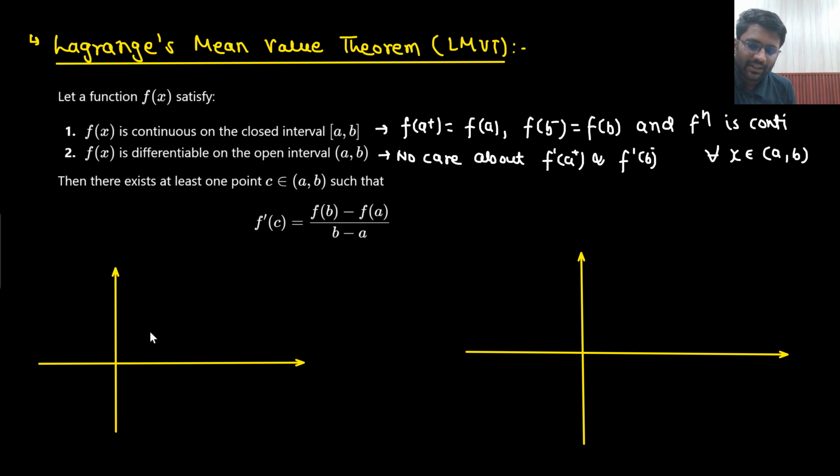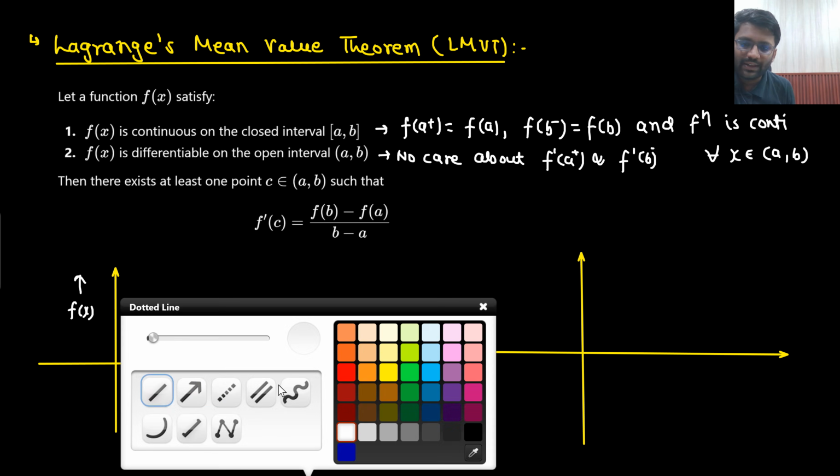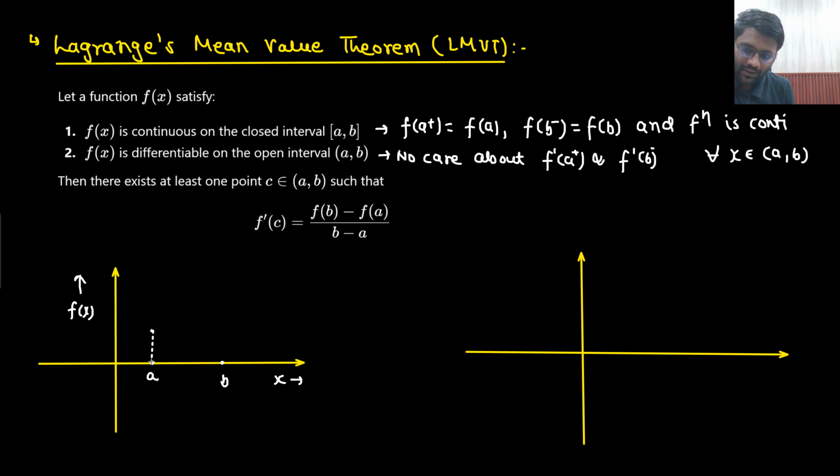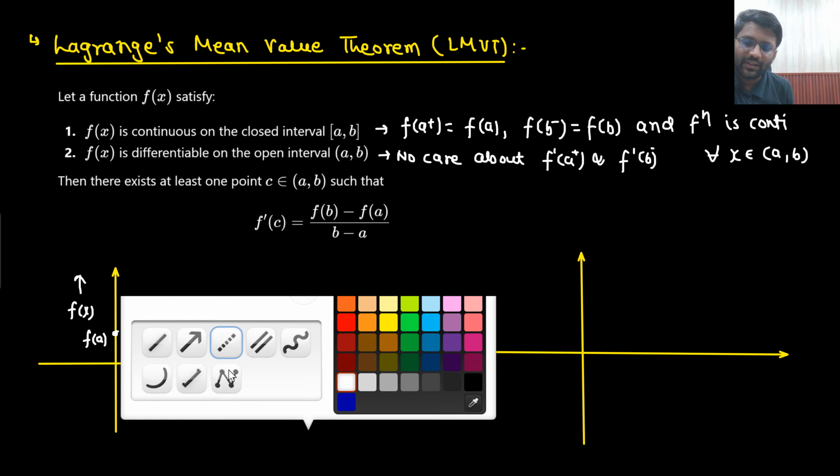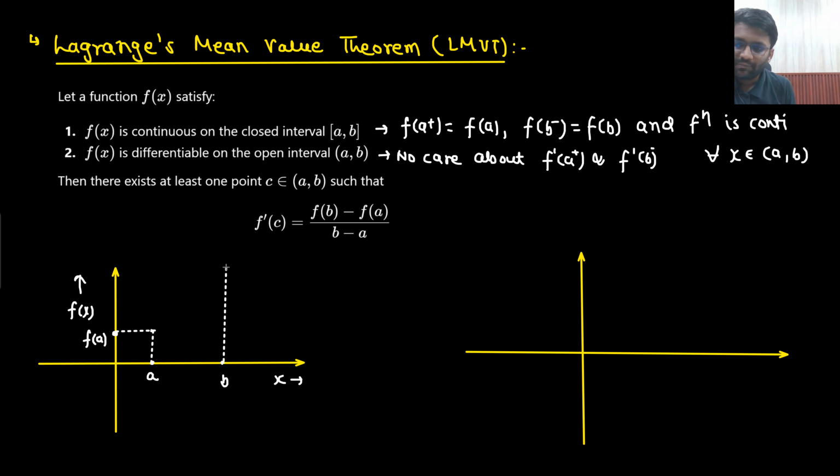So now what is the condition they have given? Let's just say this is our graph of f(x) versus x. f(x) is a function of x, so I am drawing the graph of f(x) versus x. This is your point x equals to a, and this is your point x equals to b. At x equals to a, the value the function is giving is f of a. And at x equals to b, the value the function is giving is f of b.